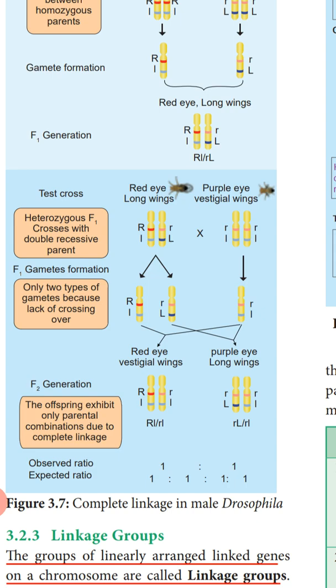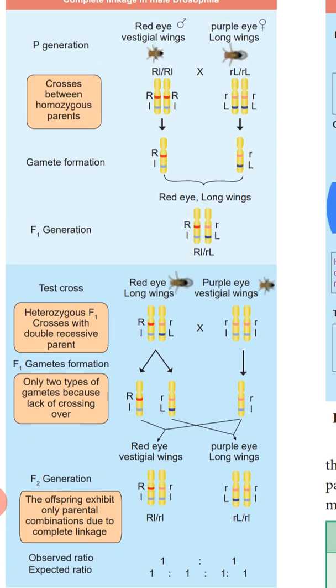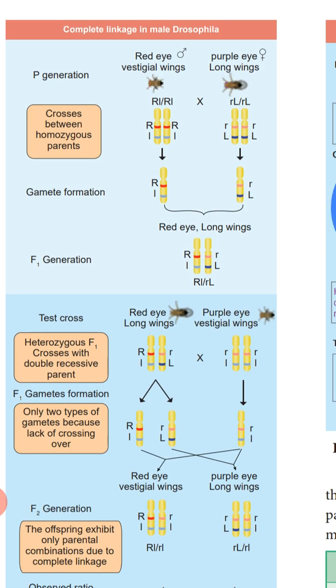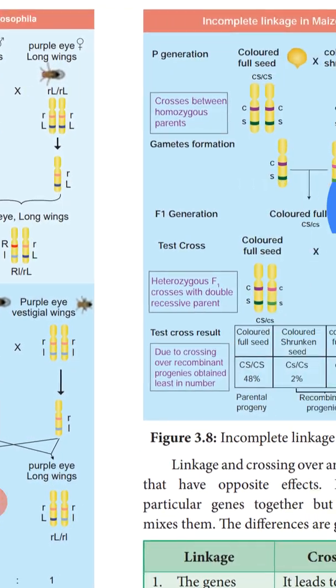Red eye and vestigial wing is a parental type, and purple eye and long wing is the other parental type. So we are getting only the parental types, no new recombination here. So this type of cross is called what? Complete linkage. So complete linkage is seen in male Drosophila.